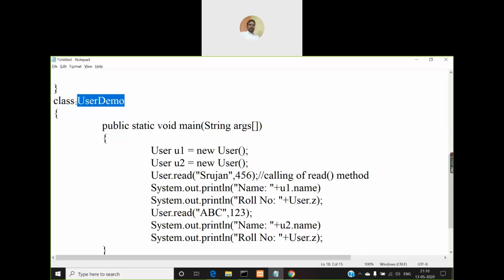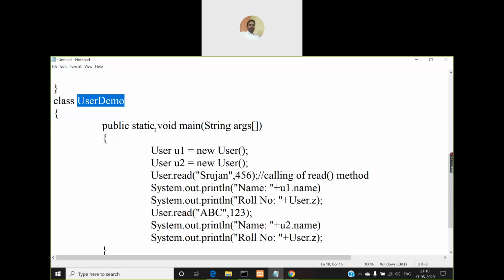So what is the class name here? UserDemo. If you want to make a call to the main method, because it is a static method, you can call it as UserDemo.main. So when you compile and run your program, you use the command java and directly make a call to UserDemo.